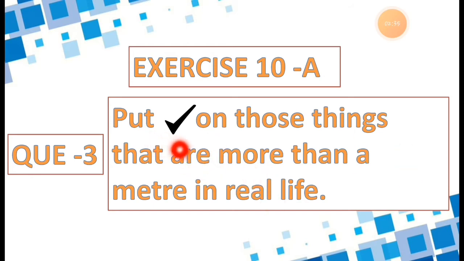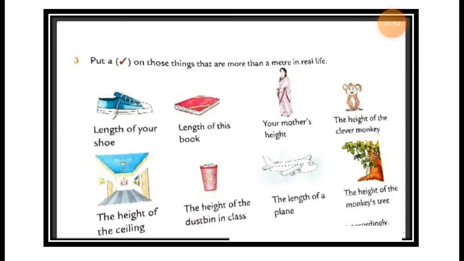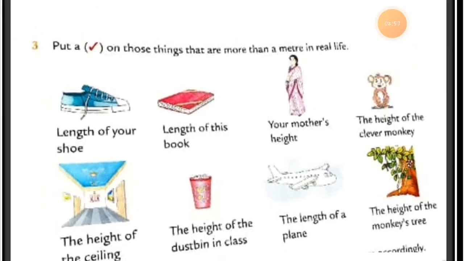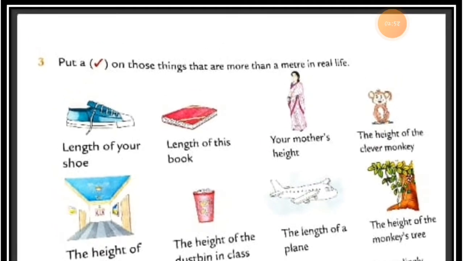Put a right sign on those things that are more than a meter in real life. It means if the thing is more than 100 centimeters, we have to put a right sign above the picture. So let's see this. Here is the picture of the textbook, question number 3.